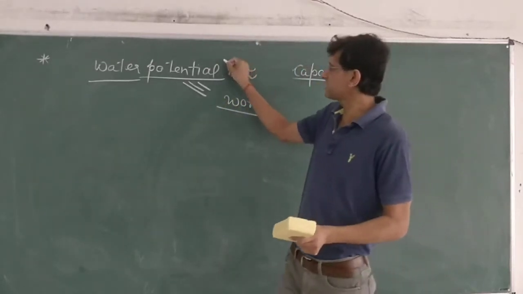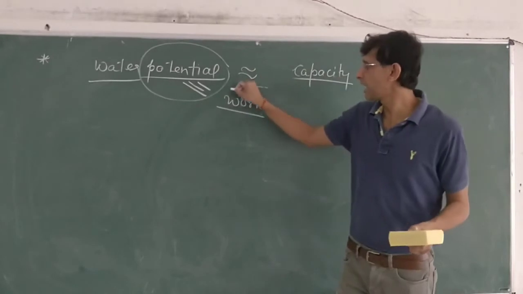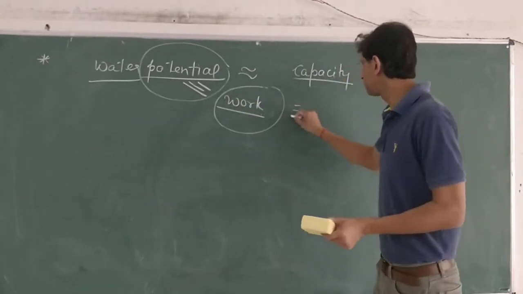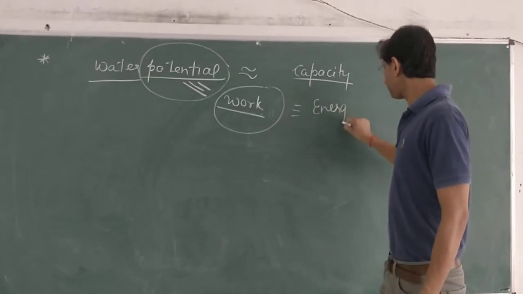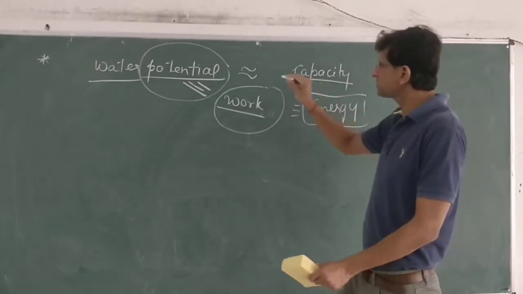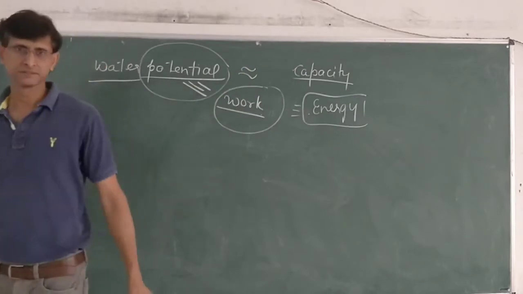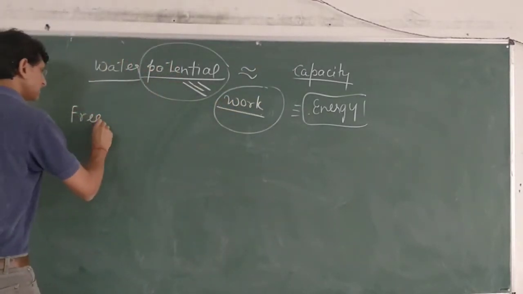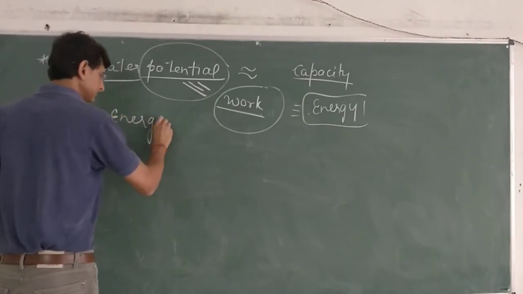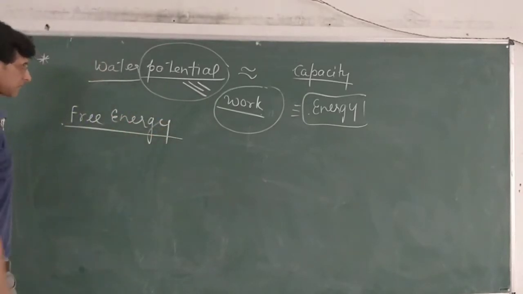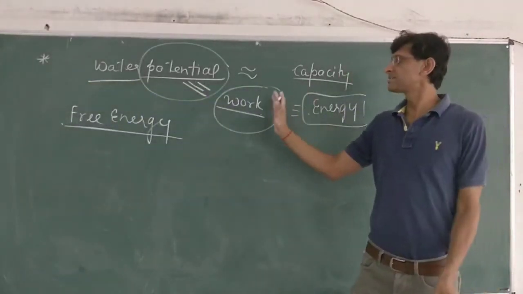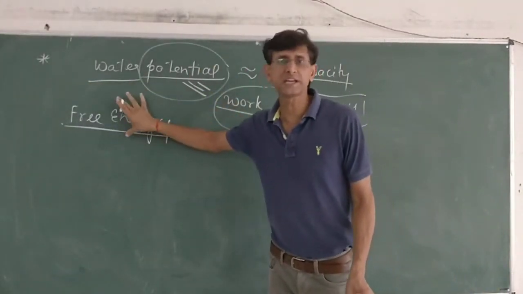So we always measure potential with the work done, and wherever there is work done, there is consumption of energy. So finally, this potential is related with energy. And which energy? The important energy here is free energy. The concept of potential can be described with the help of free energy.